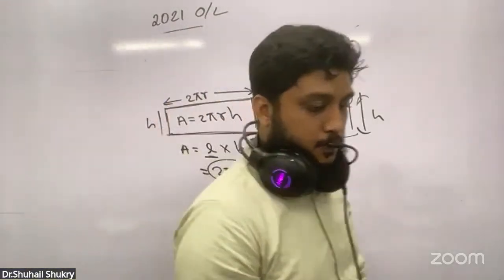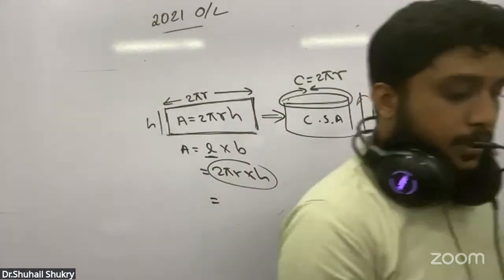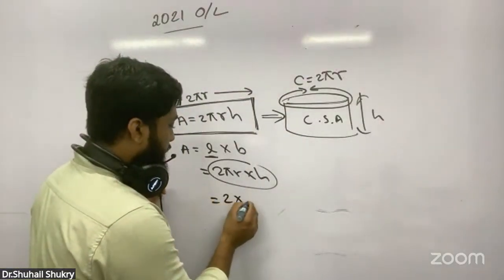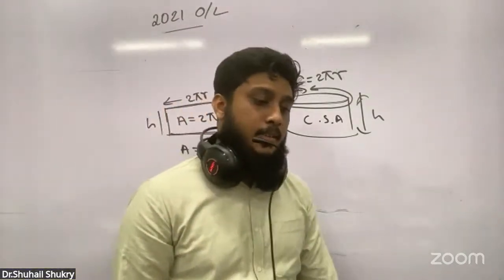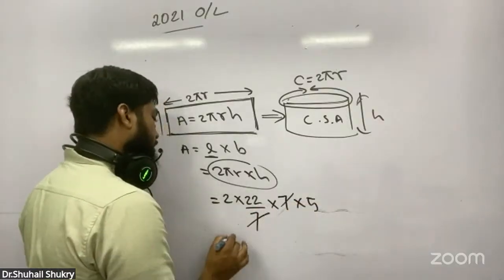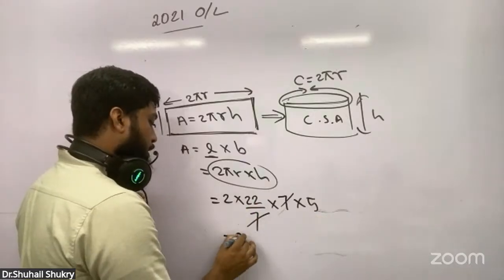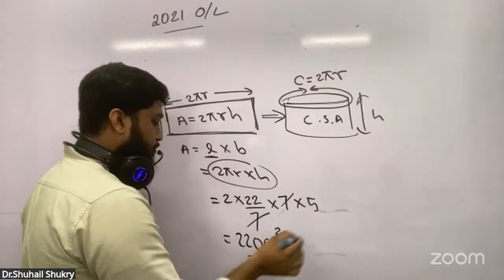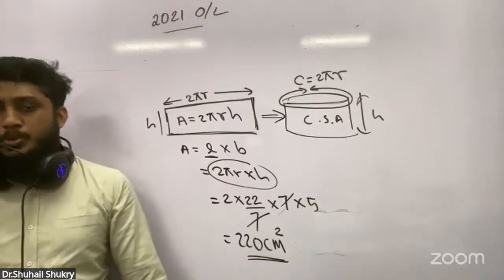If you take 2 pi, you write 22 over 7. Radius 7, height 5. So you just have to simplify this. 2 into 5, 10. 10 into 22 you get 220 centimeter squared. It is nothing to memorize by heart. We understand and do these things, right?